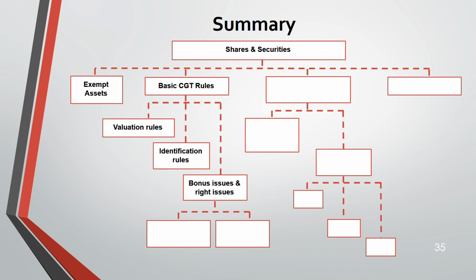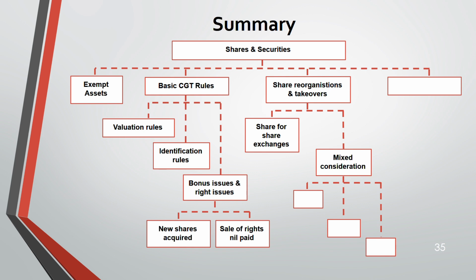Then we have bonus issue, rights issue. We have to see the impact on both the new shares acquired and the cost, as well as sales of rights nil paid. Then share reorganization and takeover, share for share exchange, mixed consideration where we have cash, shares and QCB, and stamp duty, as well as stamp duty reserve tax.